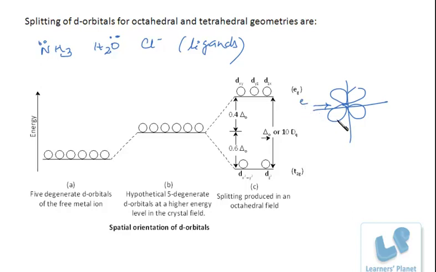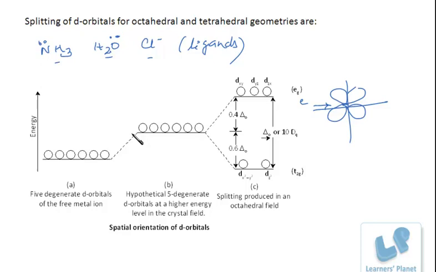So they face more repulsion and attain higher energy as compared to the other two orbitals, that is dx²-y² and dz². So there is this difference in energy. This difference in energy depends upon the ligand only.